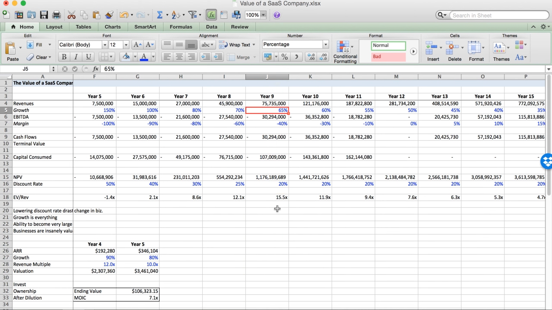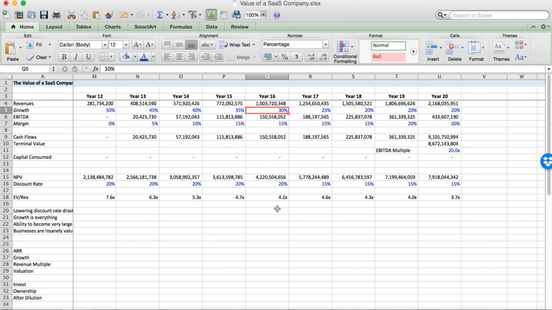Of course, all these numbers are super fungible. There are companies that continue to grow at 20, 25% forever, it seems like. Look at Salesforce, look at Amazon, look at Facebook, that still grows at 38% a year.